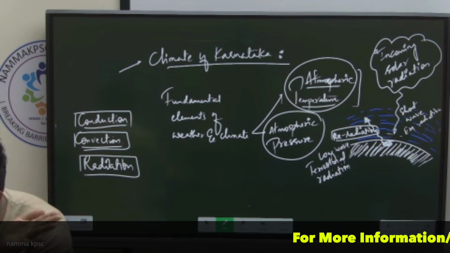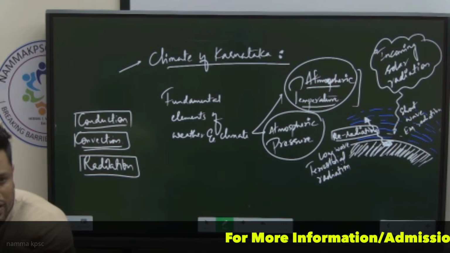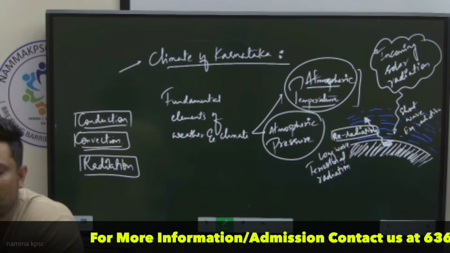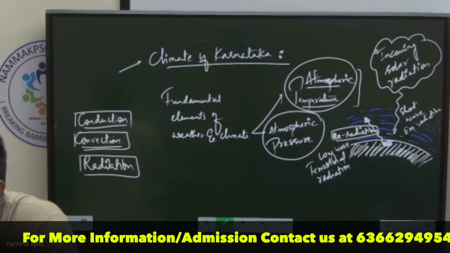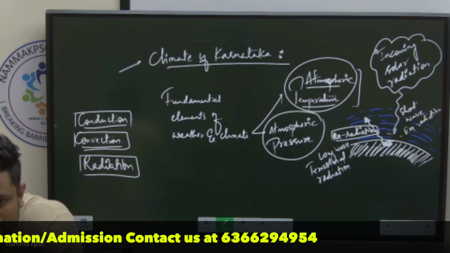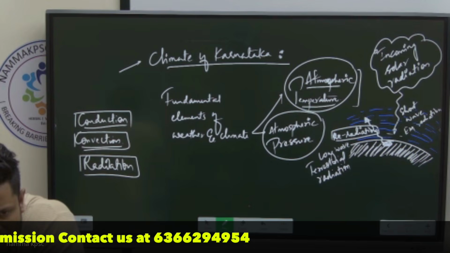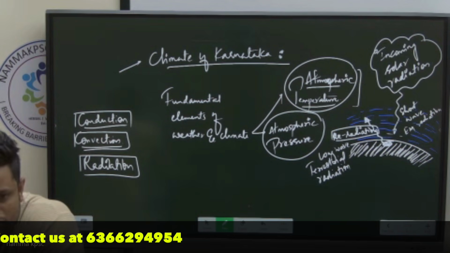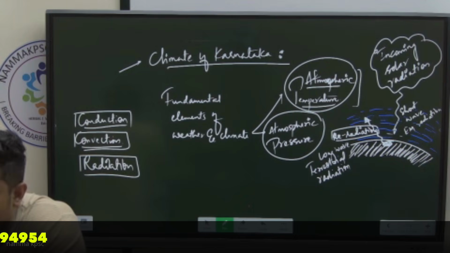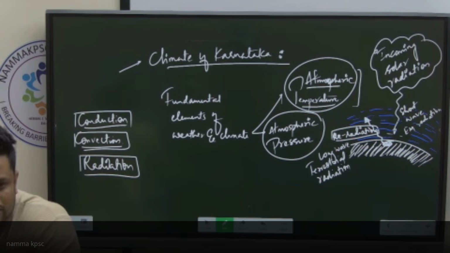This blanket of gases that is surrounding the surface of the earth, that is encircling the earth. Does it have a mass? Is it under the influence of gravity? Do gases have mass? It's a state of matter which has mass. Just like solid, just like a liquid, gas will also have a mass.